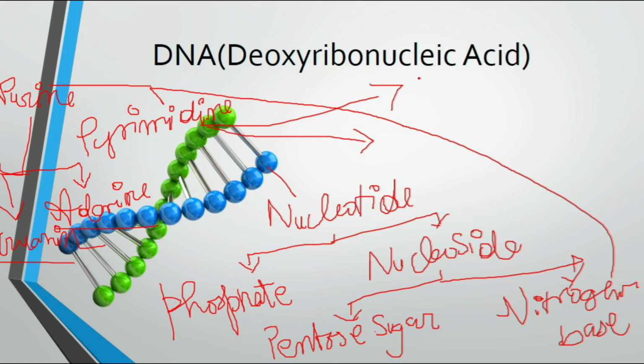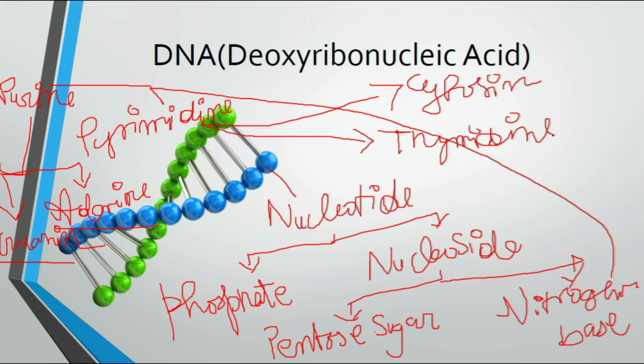Then pyrimidine is also divided into two parts. One is cytosine, another is thymine. Okay, so what is the actual result? This DNA is divided into small things, the green and yellow things. These small things are the nucleotides. The nucleotide is divided into phosphate and nucleoside. Nucleoside is divided into pentose sugar and nitrogenous base. Nitrogenous base is divided into purine and pyrimidine. Purine is divided into guanine and adenine. Pyrimidine is divided into cytosine and thymine.